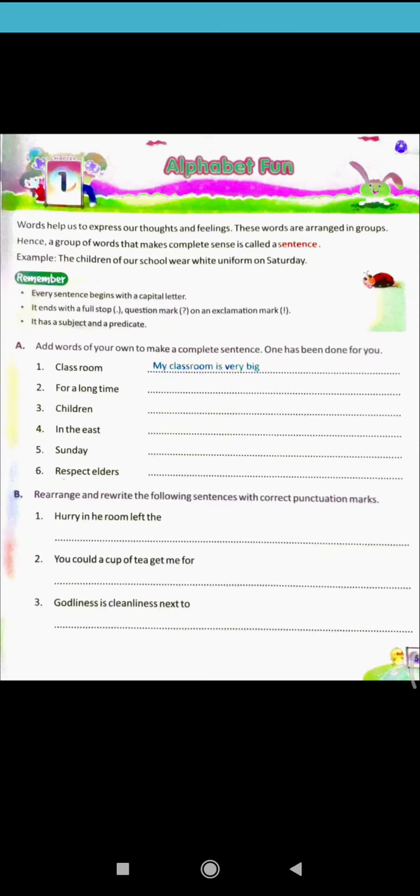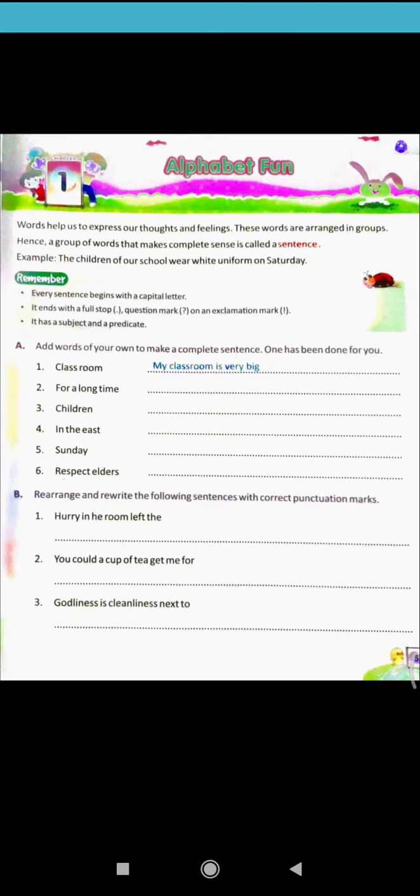Good morning, students of class 7. Today we will start English grammar. Your first chapter is Alphabet Fun. Alphabet Fun actually starts off your chapters, and it is related to the sentence.